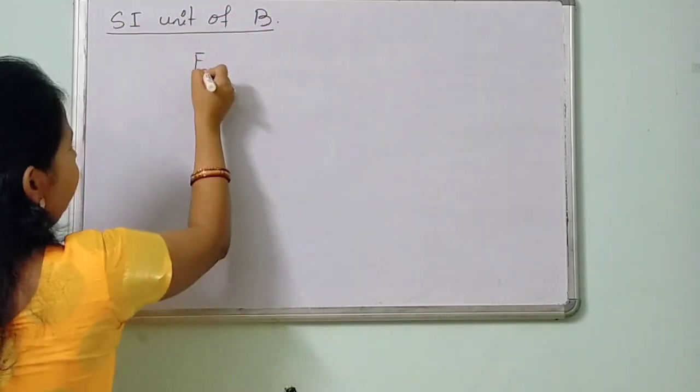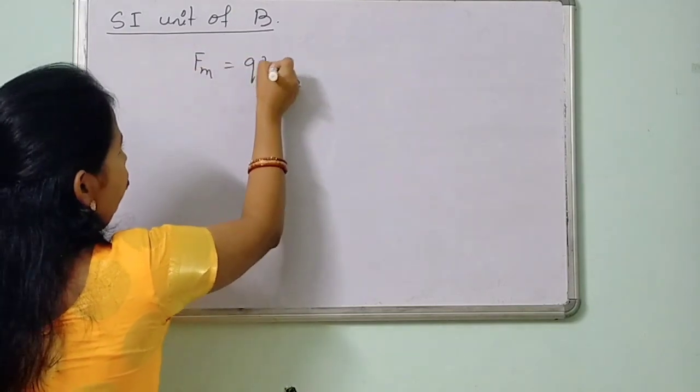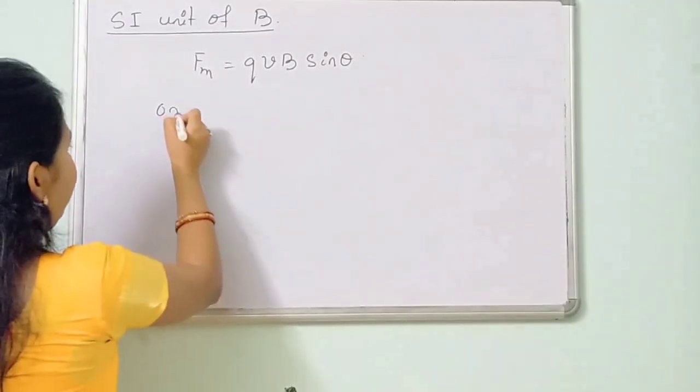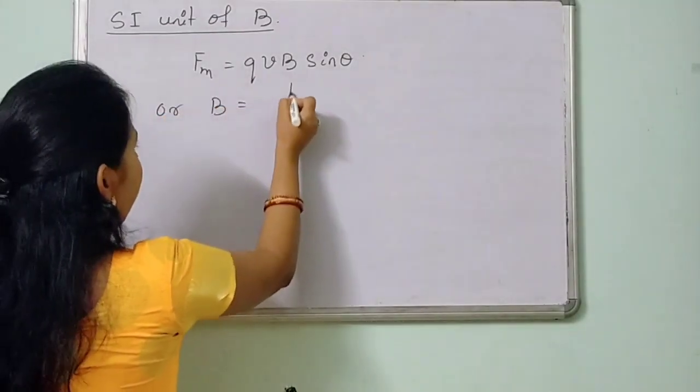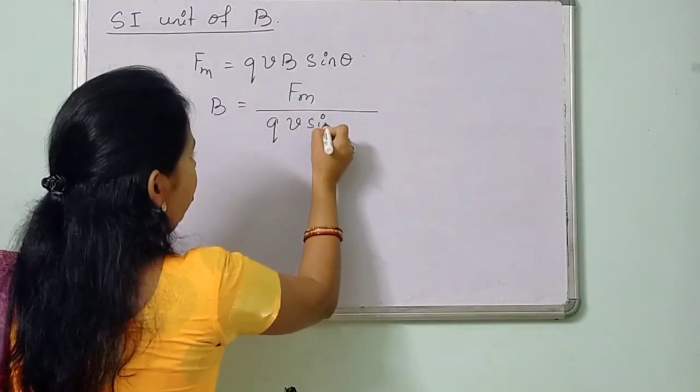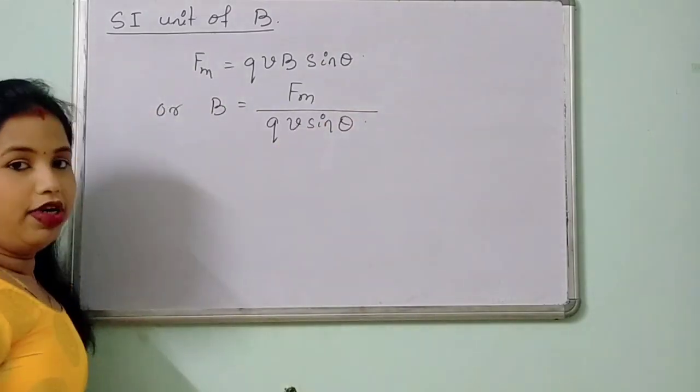We have the expression Fm is equals to QVB sin theta, or I can write down B is equals to Fm divided by QV sin theta.